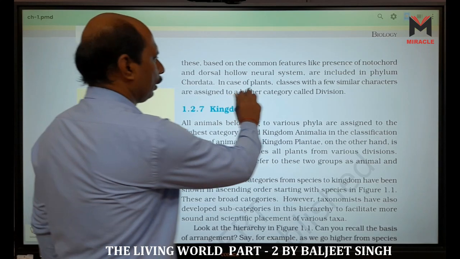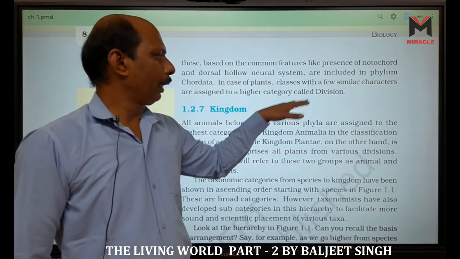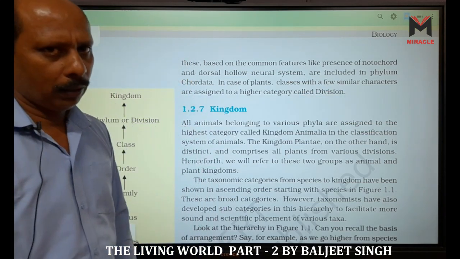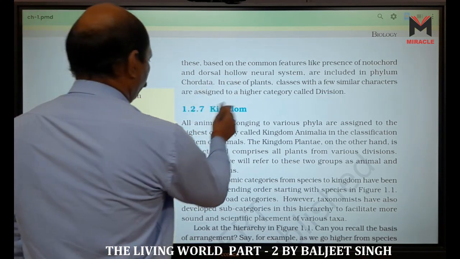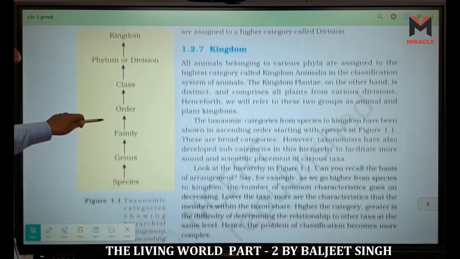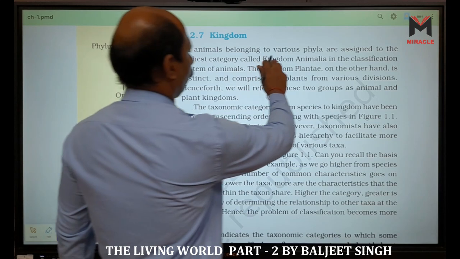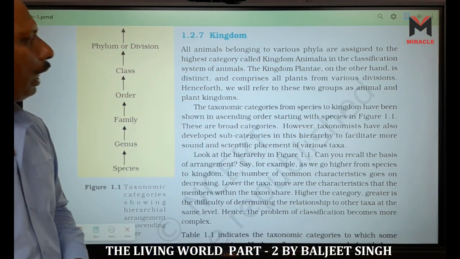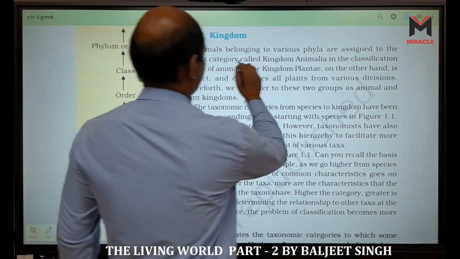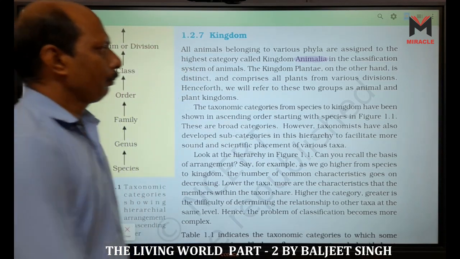In the case of plants, classes with few similar characters are assigned into a higher category called division. Which division? Angiosperm. Clear? Now we have kingdoms, the largest taxa. All animals belonging to various phyla are assigned to the highest category called kingdom. This is Animalia, and for plants, kingdom Plantae.